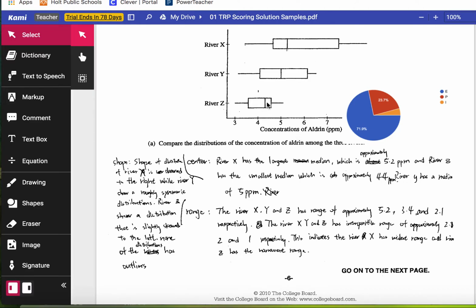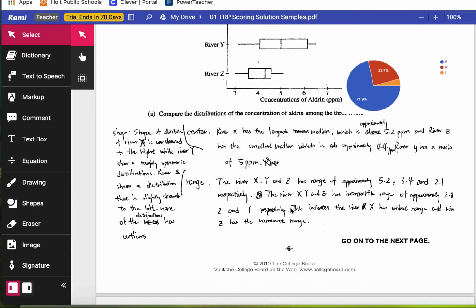Again, box plots are really tough to see shape. And I want to point that out in the next part here. But they've done a good job of doing shape, center, and spread. And they also did outliers, which is really, really good here. This one was scored essentially correct. So 71.9% of you picked correctly. It is essentially correct.